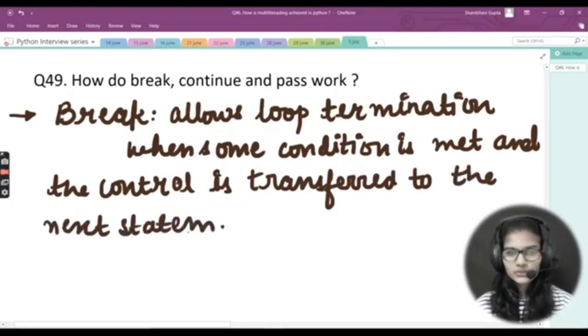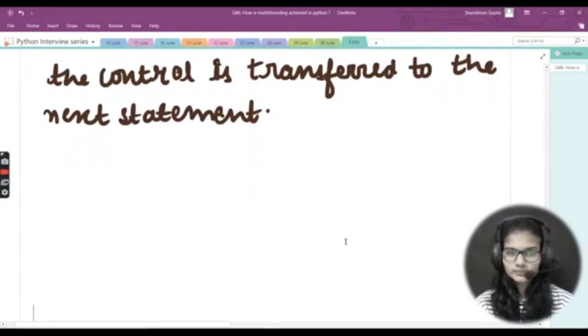So this is the very first use of the break function, and this is how it works. Let me write this statement in full: allows loop termination when some condition is met and the control is transferred to the next statement. Okay, this is how the break statement works.